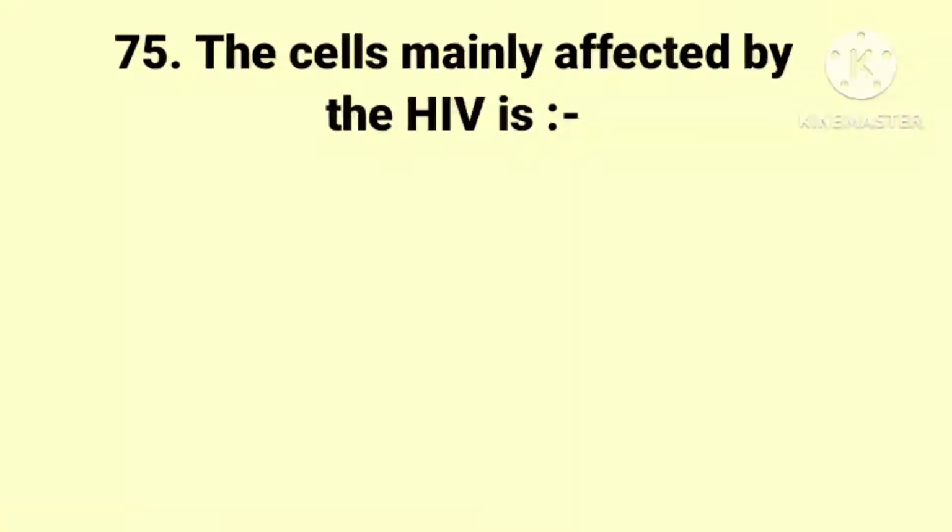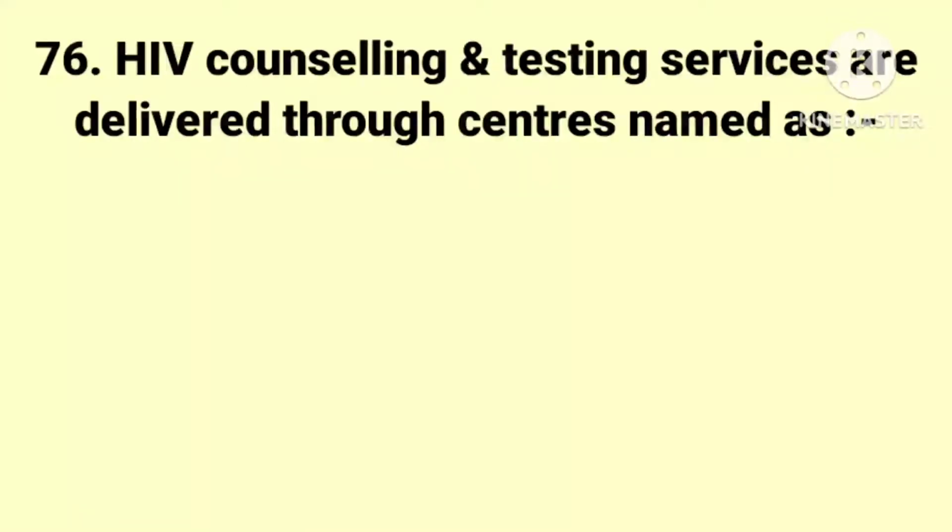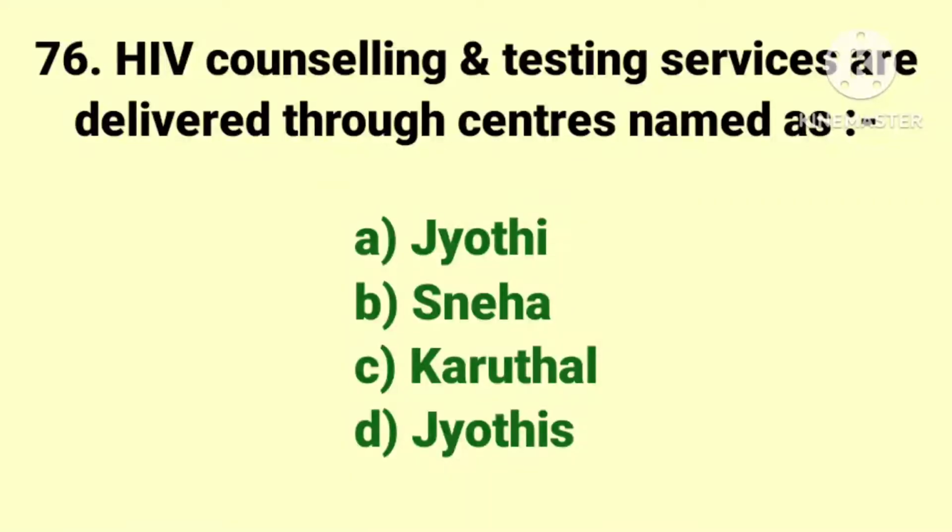Next question. The cells mainly affected by HIV is? The options are platelets, CD3 white cells, CD4 white cells, and CD4 red cells. And the answer is CD4 white cells. Next question. HIV counseling and testing services are delivered through centers named as? The options are Jyoti, Sneha, Karudal, and Jyotis. And the answer is Jyotis.